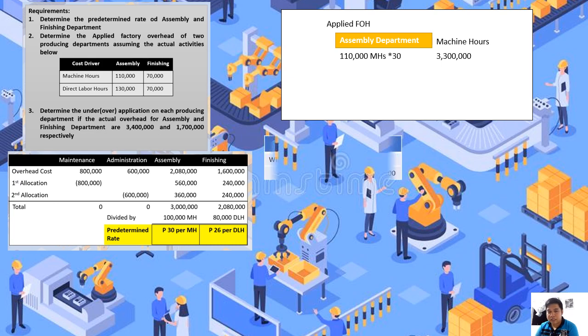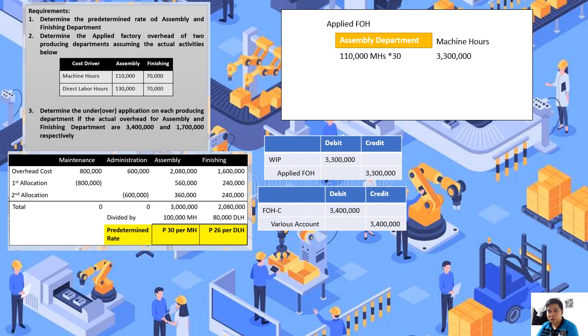So to record the transaction, ito po yan. Dahil charge to production, debit tayo ng work in process, then credit tayo ng applied factory overhead, yung na-compute natin sa taas, which is 3,300,000 pesos. Okay? To record the actual factory overhead, which is given dun sa number 3, we have factory overhead control. Ang amount po niyan ay 3,400,000 pesos. Then credit tayo ng various accounts.